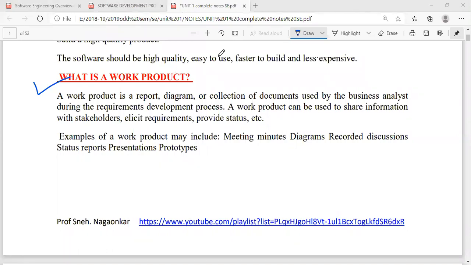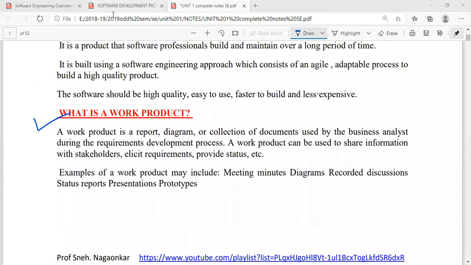So this is a 2 marks question again. So where you can study what is a work product, right? So this definition you can prefer for the work product. So I will read it for you. A work product is a report, diagram or collection of documents used by business analysts during the requirement development process. A work product can be used to share information with shareholders, elicit requirements, provide status, etc.